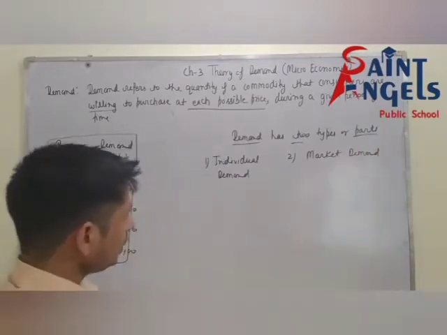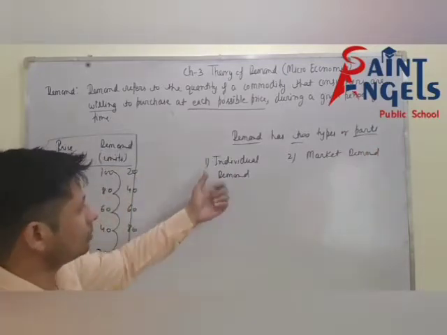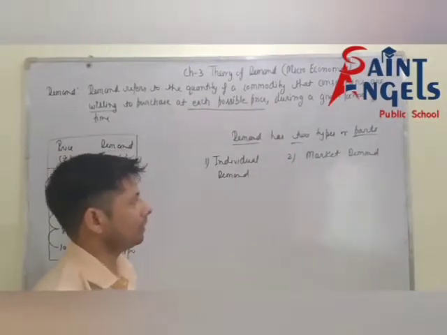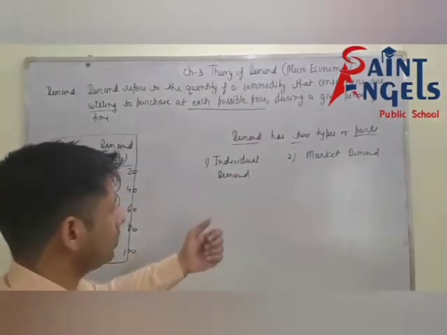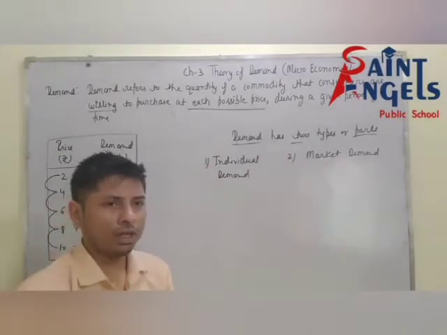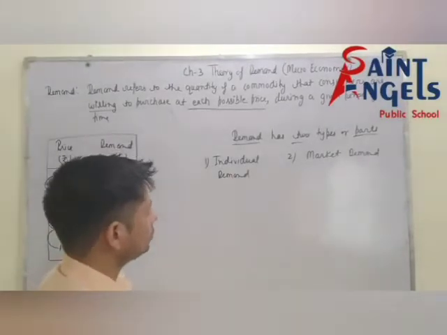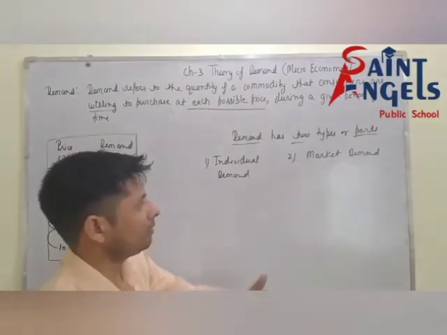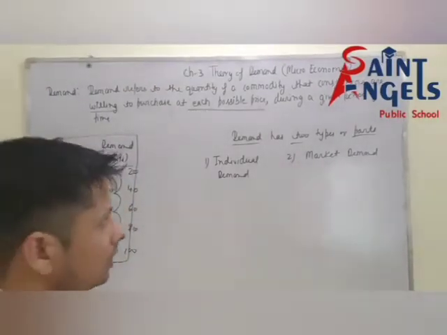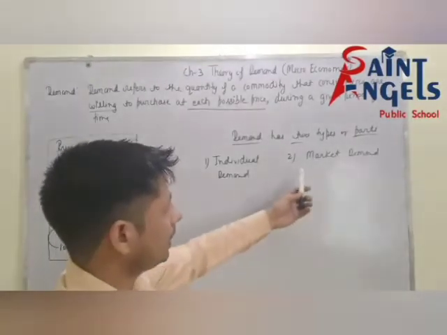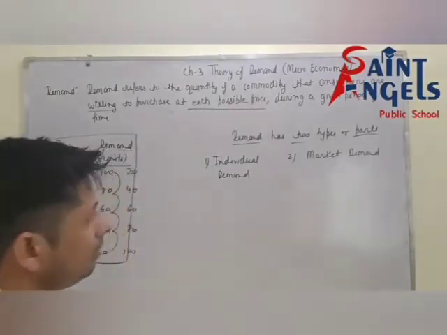How will you make the definition of individual demand and of market demand? In a short way, individual demand means demand of one consumer, and market demand means demand of more than one consumer.